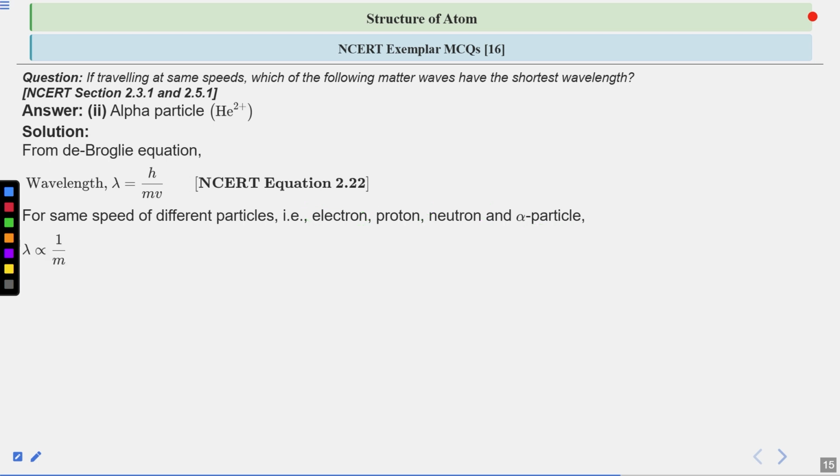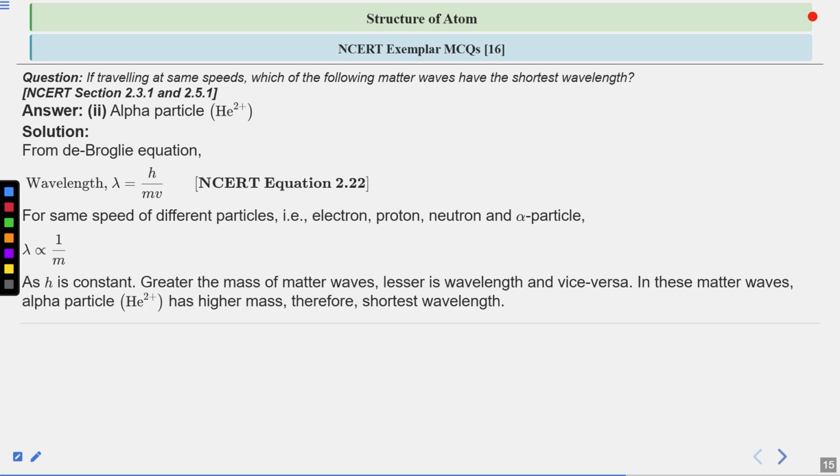So this is directly coming from the relation that lambda is proportional to 1 by m. And as a result, since your h is constant, and it is also given that they are traveling at the same speed, so velocity is also constant. Therefore, the helium-2 plus, which has the highest mass, will have the shortest wavelength. And also remember that the electron has the least mass, so it will have the greatest wavelength, or the longest wavelength.